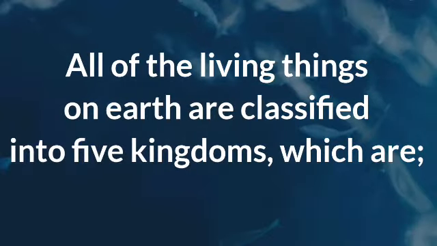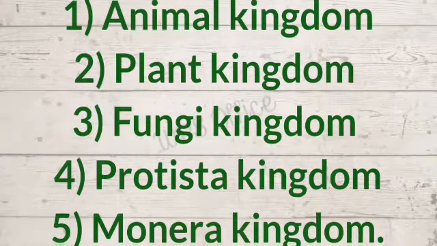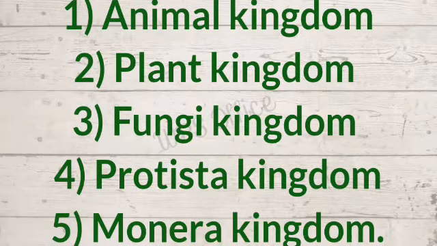Now, all living things on earth are classified into 5 kingdoms, which are: 1. Animal kingdom. 2. Plant kingdom. 3.